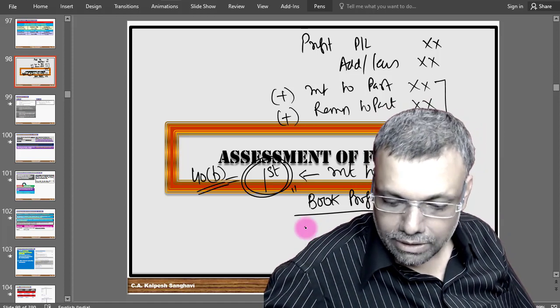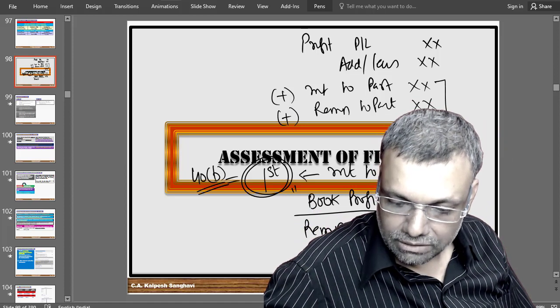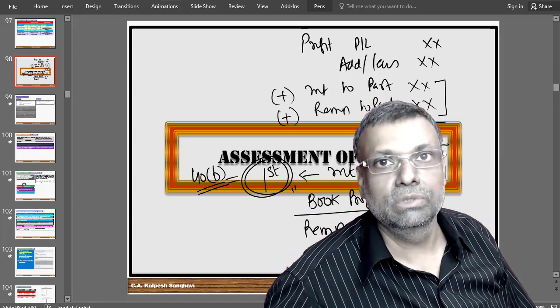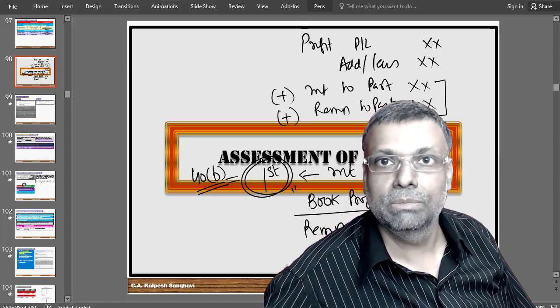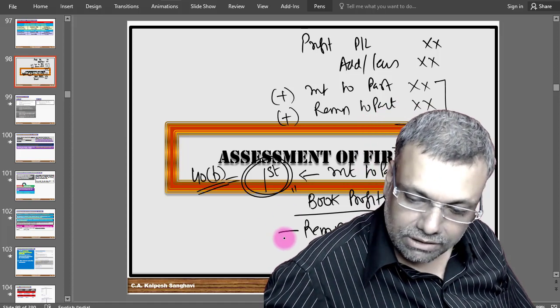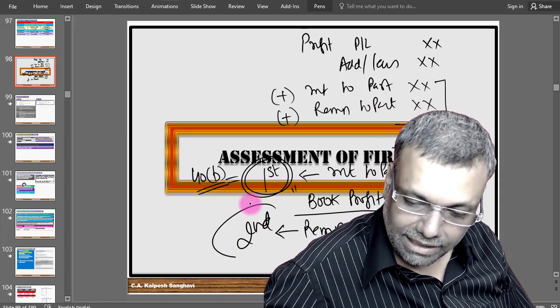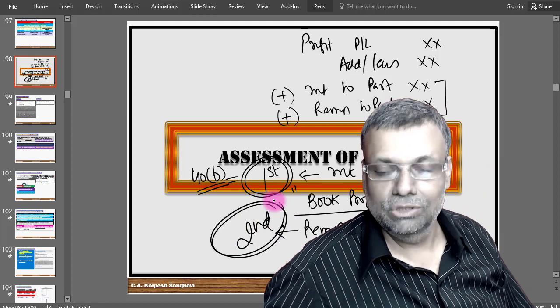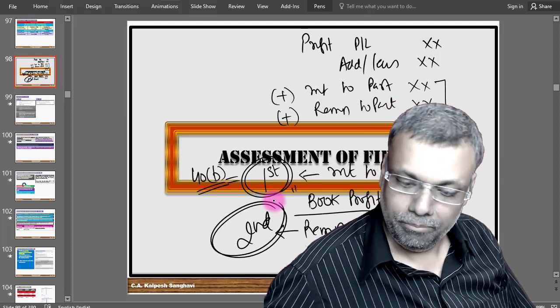Okay. Now from this, you will get a deduction with respect to remuneration, salary, bonus, commission to the partners. So this is all adjustment with respect to the partners. So this remuneration adjustment is always to be done second.